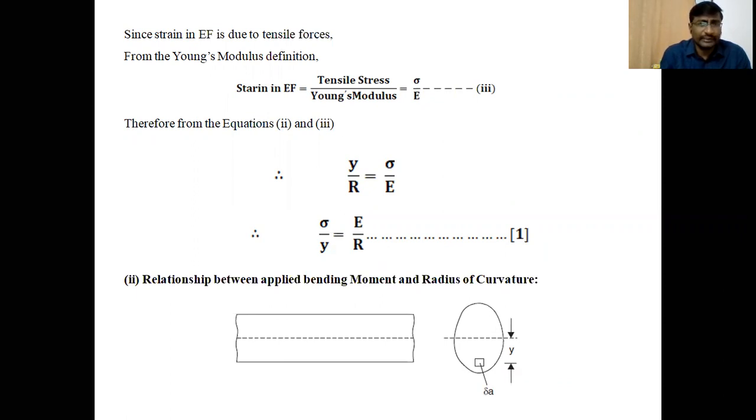Therefore, from the definition of Young's modulus, we know that strain in EF is equal to sigma by E. Young's modulus is equal to stress by strain. So strain is equal to stress by Young's modulus, that is, the tensile stress developed in the layers divided by Young's modulus of the material, sigma by E. Take it as the third equation: strain in EF is equal to sigma by E.